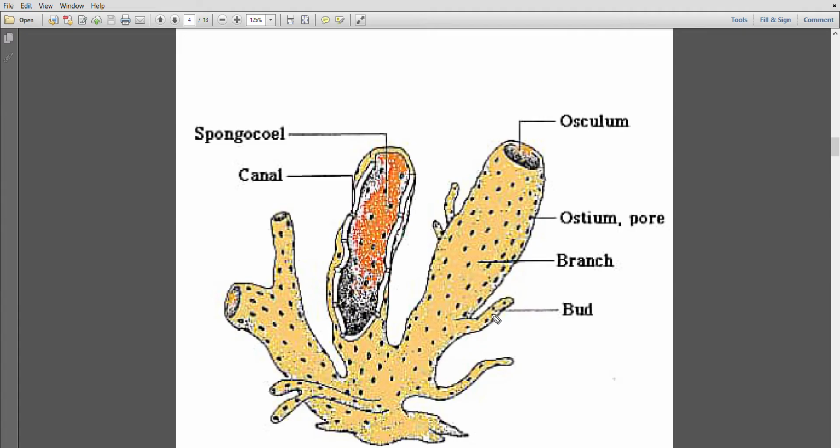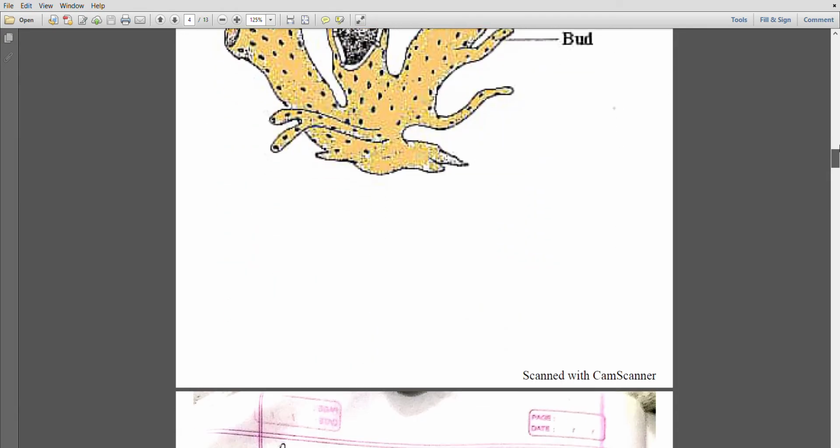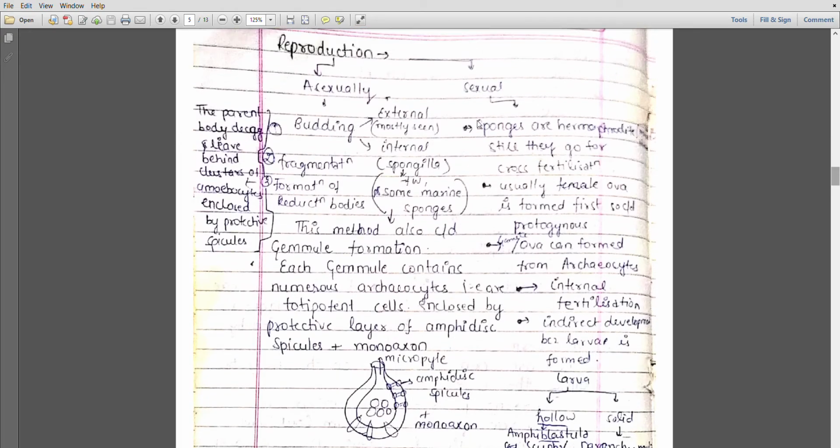Asymmetrical, I'm going to tell you the meaning of asymmetrical. If I cut this organism this way, is it going to divide into two halves? No. If I cut it horizontally like this, then also they cannot be divided into two equal halves. That's why I call them asymmetrical. Now move to the next slide.